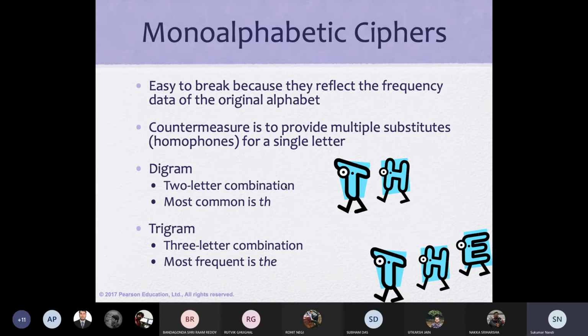Digram, trigram, you can do the statistical analysis, look into the ciphertext and try to find their statistical frequencies. So single, digram, trigram, and try to guess a few words. And if you are able to guess a few words and you know who the people talking to each other are, automatically you can guess the remaining words and get the message.